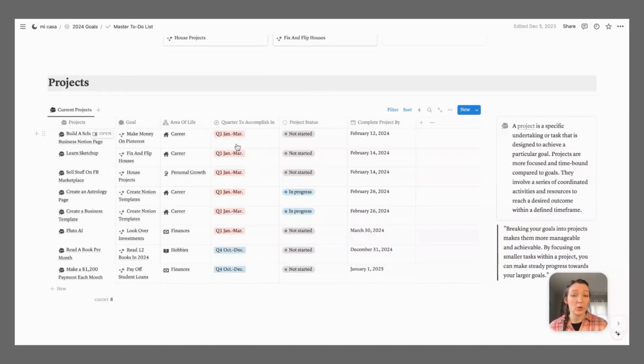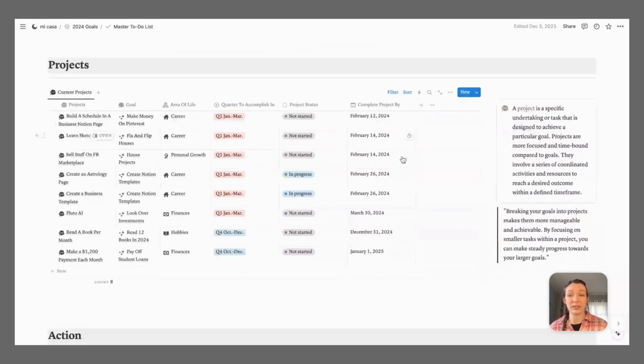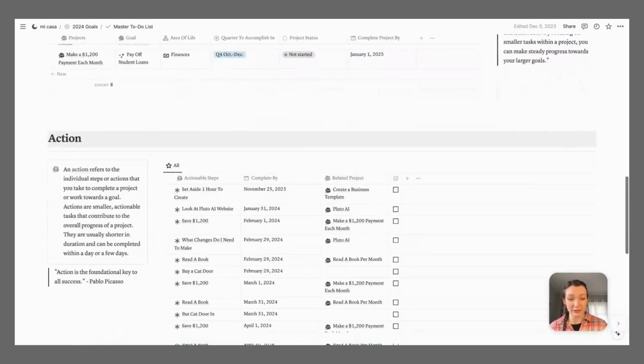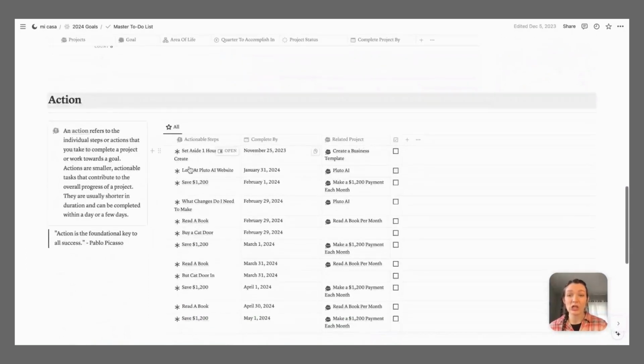I've got what quarter I want to accomplish it, have I started the project, and the date that I want to complete it. And then down here are the actions. So I've just got the action I need to take, when I need to complete it by, and then what project it's related to, and then just a checkbox.